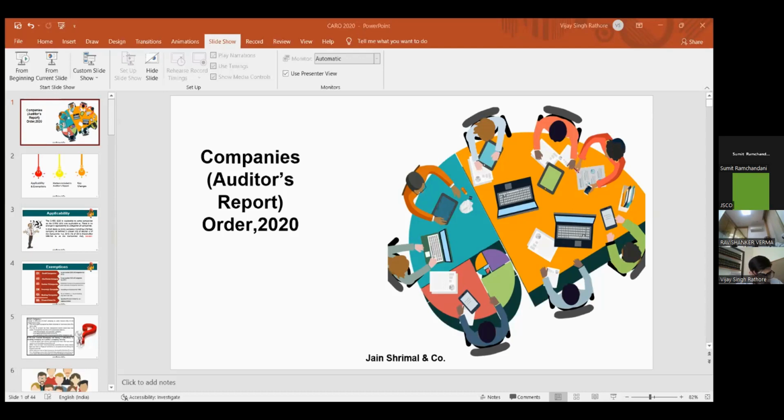Now there are two additions in particulars. One is that the reason behind not holding that asset in the name of the company also has to be reported. And if the property is in dispute, and because of the dispute the property is not in the name of the company, then that reason of dispute also has to be reported in CARO 2020.